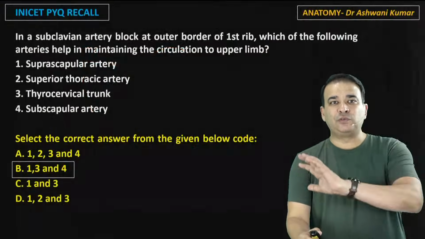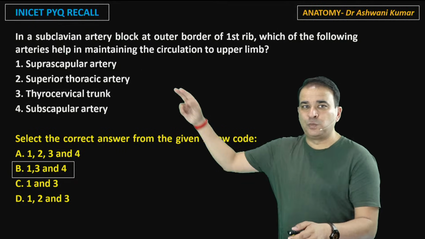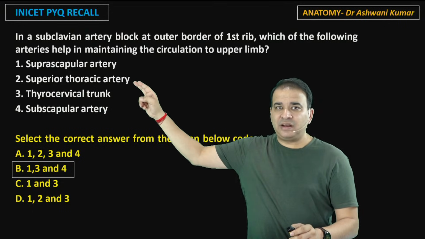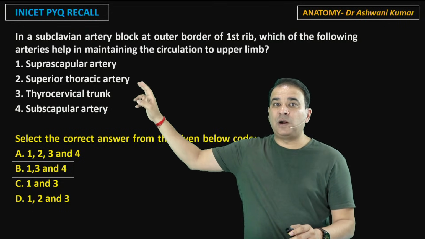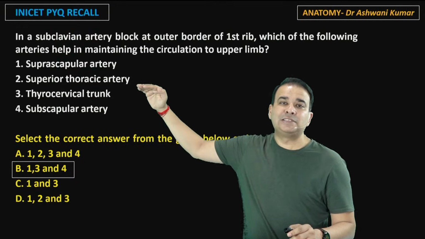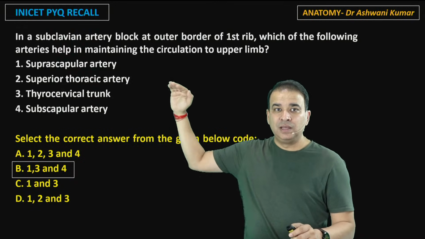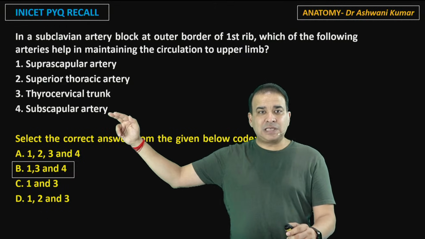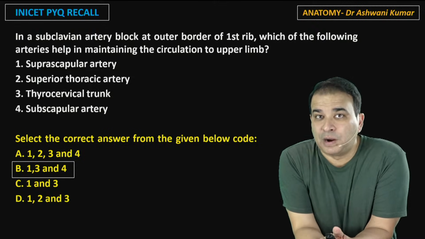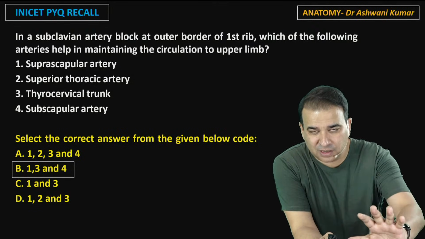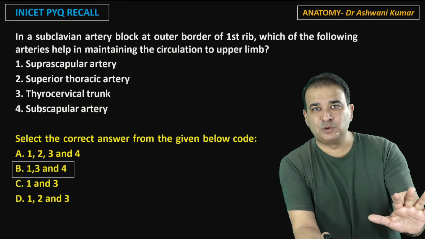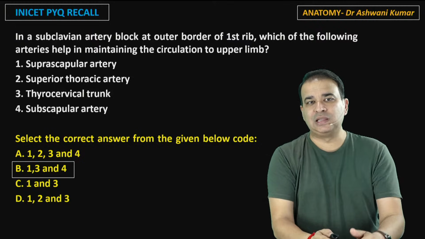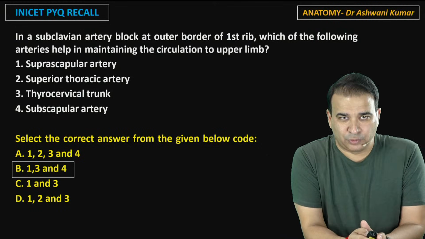So the question is which of the following arteries is maintaining the collateral circulation? So suprascapular artery, yes, because it is coming from where? Thyrocervical trunk. Superior thoracic artery, no. Superior thoracic artery is coming from first part of the axillary artery. It does not participate in the scapular anastomosis. Forget about it. Thyrocervical trunk, yes, the main trunk from where the suprascapular artery is coming. And subscapular artery, of course, it is coming from the third part of axillary artery. So you have to see that picture here. Look at these arteries which are participating in this anastomosis. Think of the thyrocervical trunk, think of the subscapular artery and the branches, and you get the answer here. So answer is 1, 3, and 4.